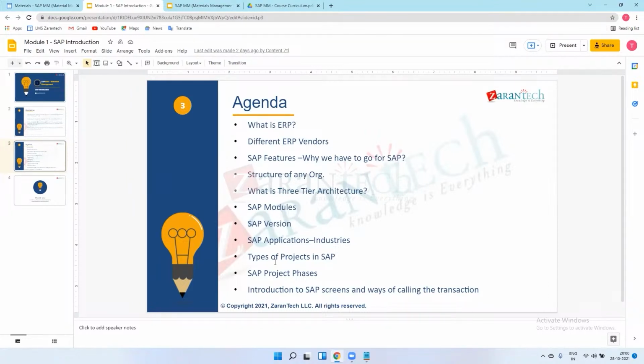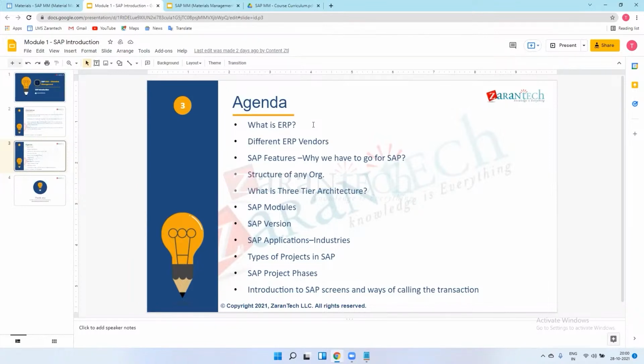HANA is the database, so our application is simplified for the HANA database. In short, we call it S4 HANA. I got it. When I was working, it was ECC 5. Now everybody is on ECC, and some businesses are upgrading their system from ECC to HANA.